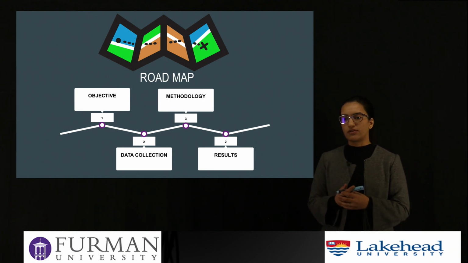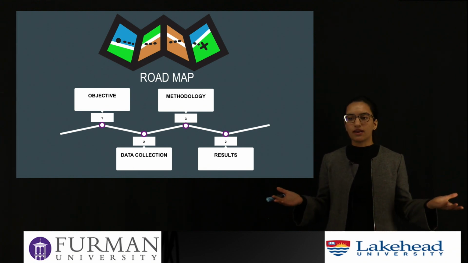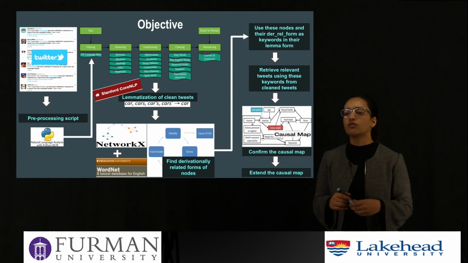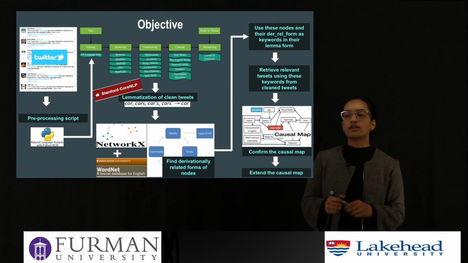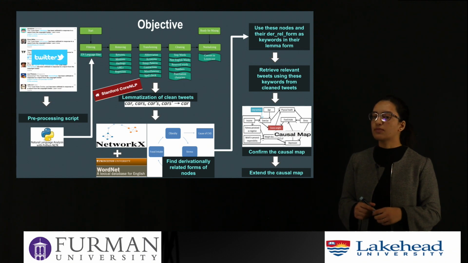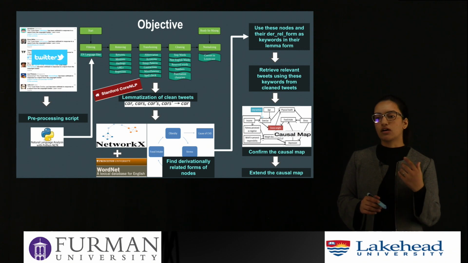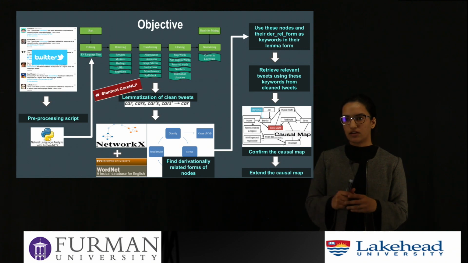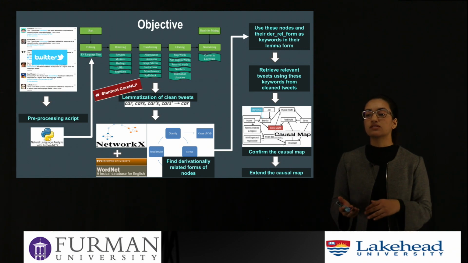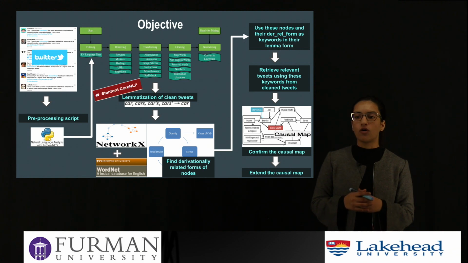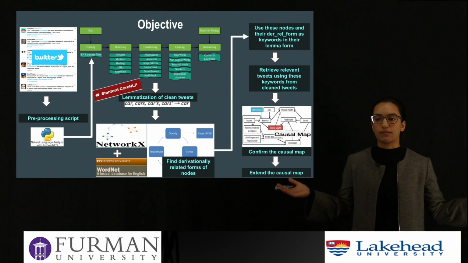Coming to the objectives of our research, we use the Twitter API to collect a data set, and after collecting the data set, we pre-processed it using a script which used the NLTK library, and then we lemmatized these tweets using Stanford CoreNLP. Then we are aiming to fetch the map using NetworkX, and then find the derivationally related forms of the nodes of those maps. Using these derivationally related forms, we are going to fetch the relevant tweets, and then finally we'll run the LDA model and TF-IDF weighting on those tweets, and then finally confirm our map.